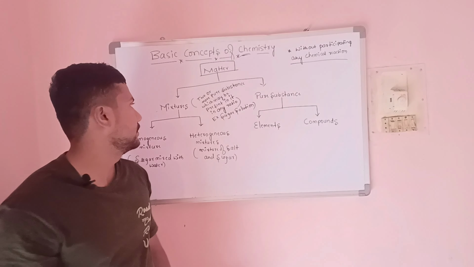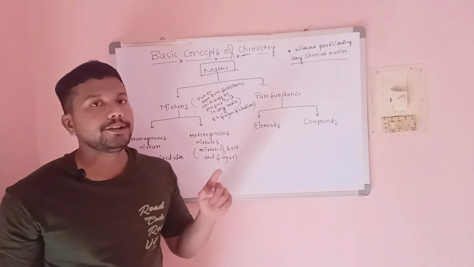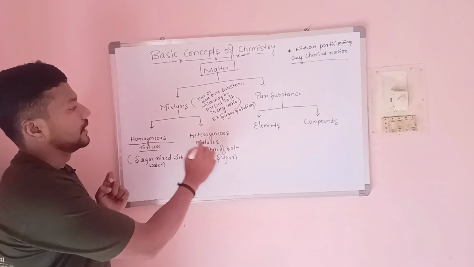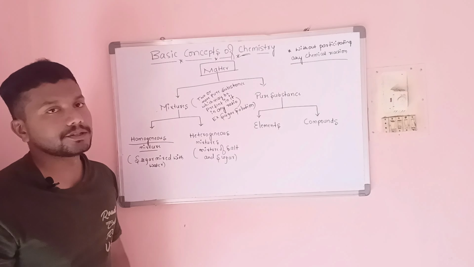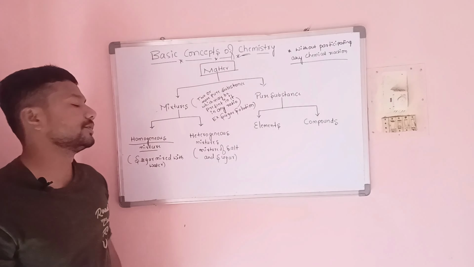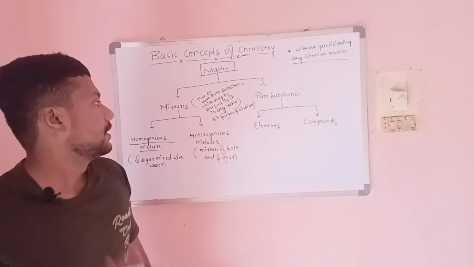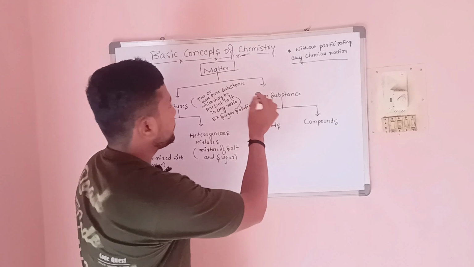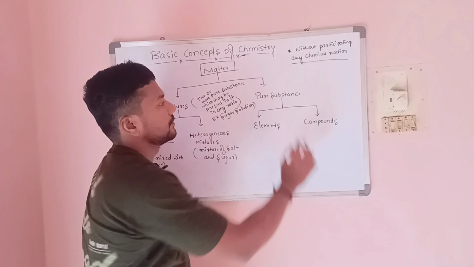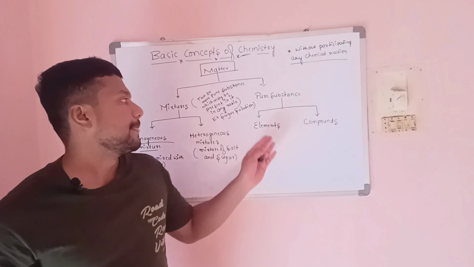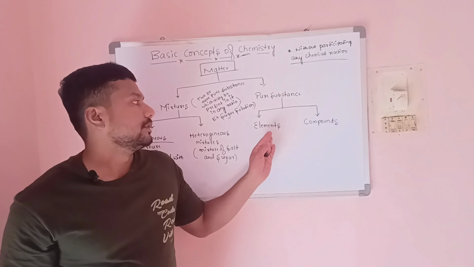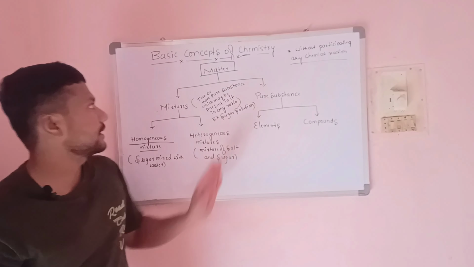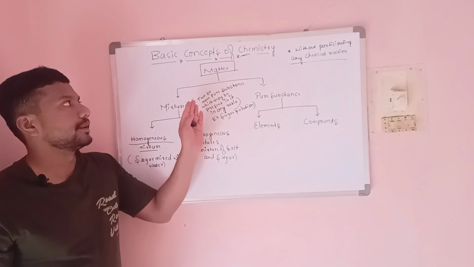Further, mixtures are classified into two types. One is homogeneous mixture, another is heterogeneous mixture. We will discuss homogeneous and heterogeneous mixtures. And second, pure substances are classified into two types: elements and compounds.